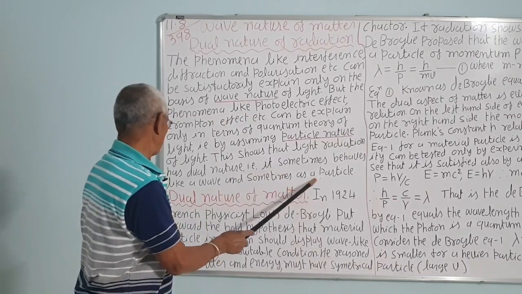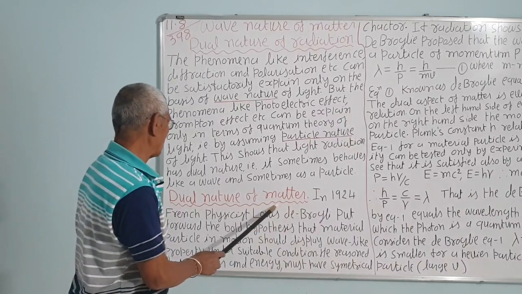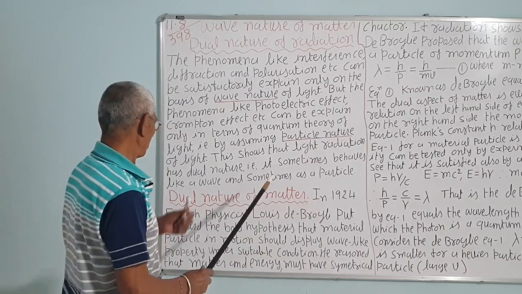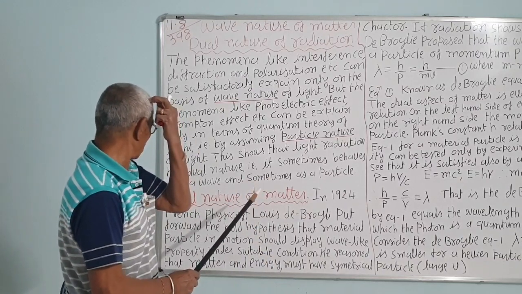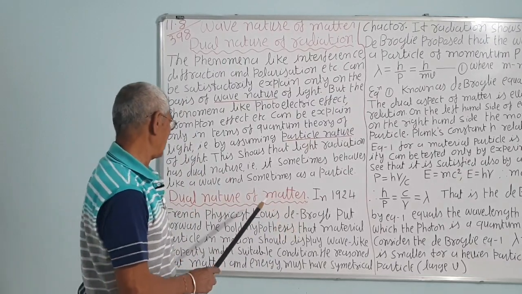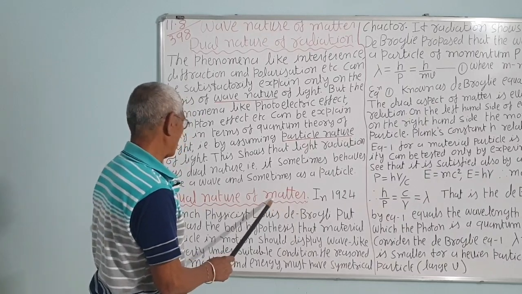And sometimes as a particle. Now, dual nature of matter. Matter should also have a dual nature. If radiation has a dual nature, then matter should also have a dual nature. That is, it should act as a wave and it should act as a particle.